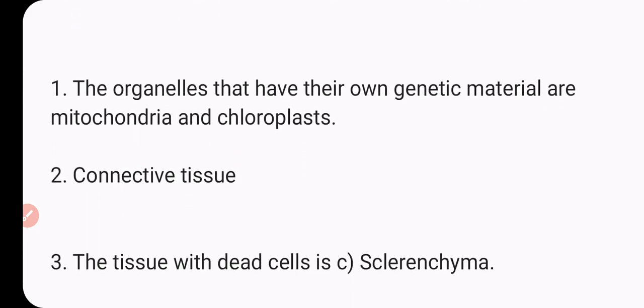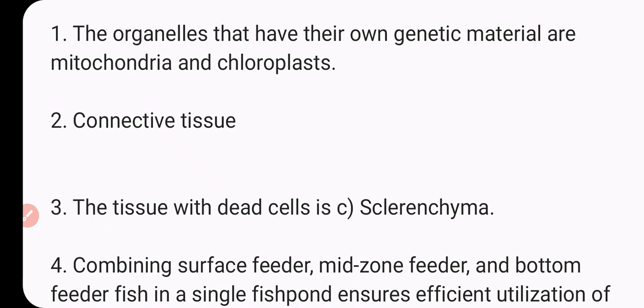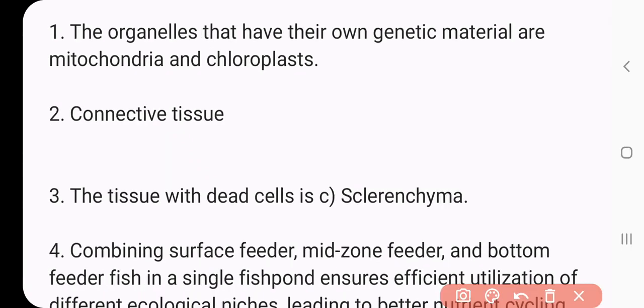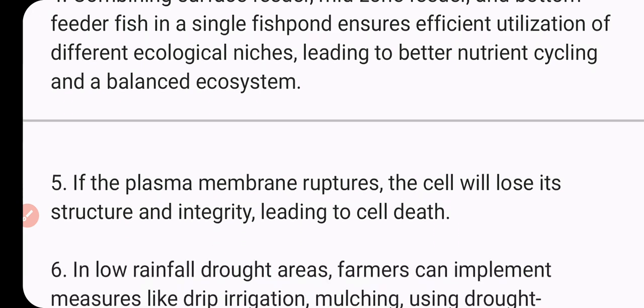Let's start to answer. First answer: the organelles that have their own genetic material are mitochondria and chloroplast. Second answer is connective tissue. Third answer: the tissue is sclerenchyma. Fourth answer: combining surface feeder, middle zone feeder and bottom feeder fish in a single fish pond ensures efficient utilization of the different ecological niches, leading to better nutrient cycling and a balanced ecosystem.